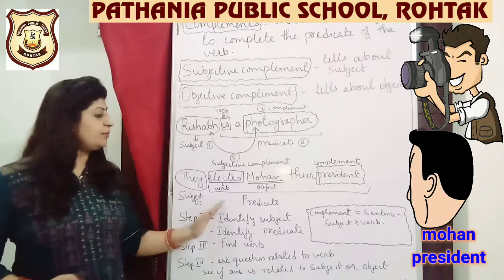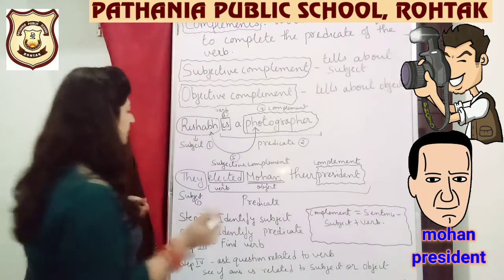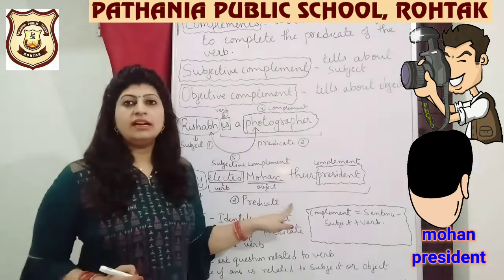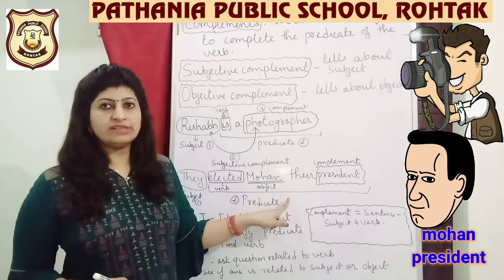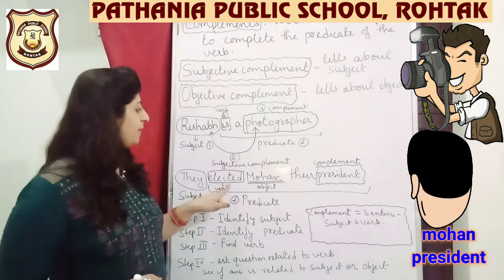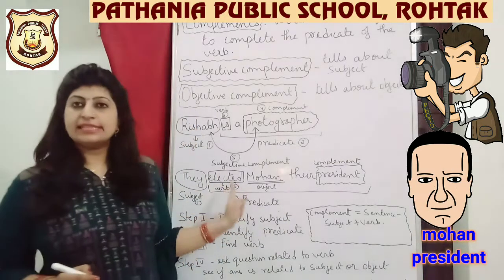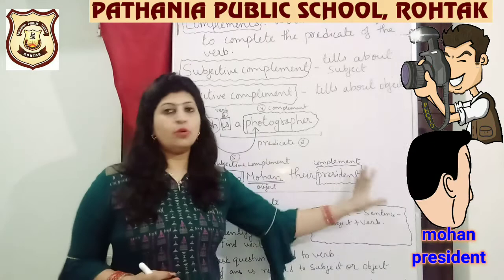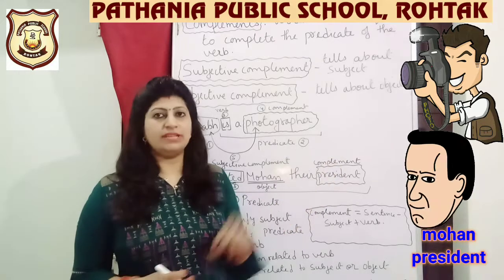Remaining portion, that is my step 2. This was my step 1. This was my step 2. I have traced out what the predicate is. Third step, I have identified what the verb is also. Now I know that in the remaining portion of the predicate, I have my complement here only.